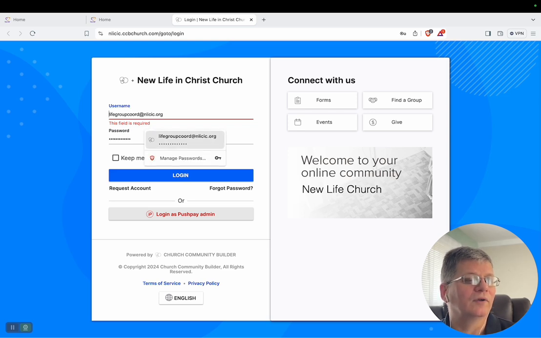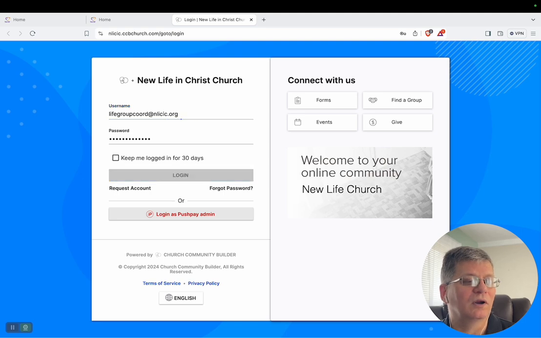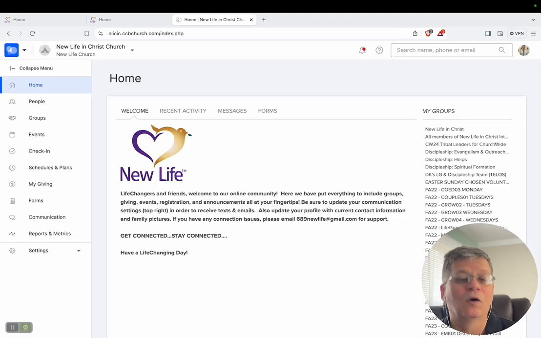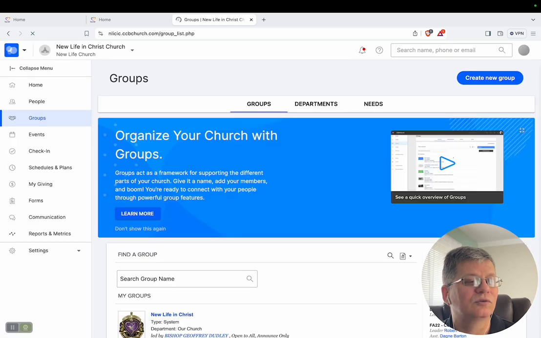Okay, so I've got mine saved, obviously. That's why I went right on through, sailed through. So hopefully that addresses many of the issues for some of you. Some of you probably scrolled past me by now. Okay. Now, obviously, since we're talking about life groups, but this applies to anything, here's all the things about groups. CCB here, but we're focused on groups. We want to choose the groups option.